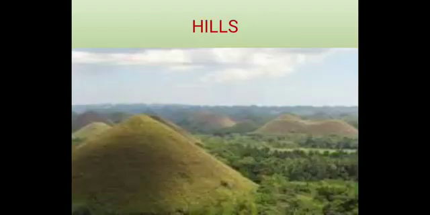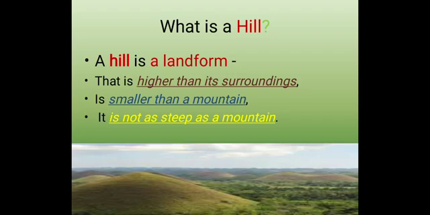Now we will talk about hills. Now tell me, what is a hill? Let's study. A hill is a landform. Just like a mountain, a hill is also a landform.